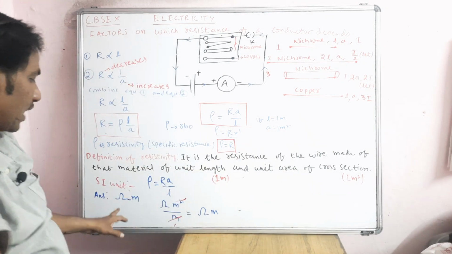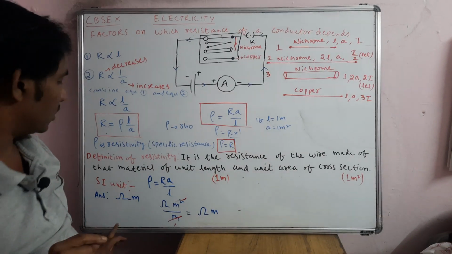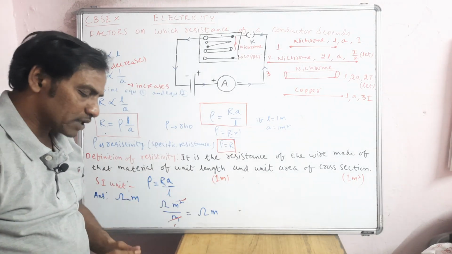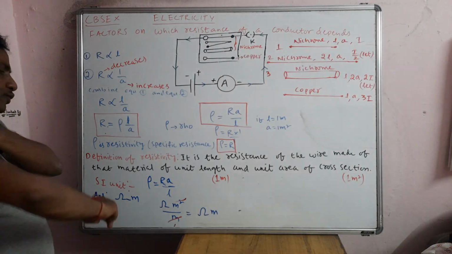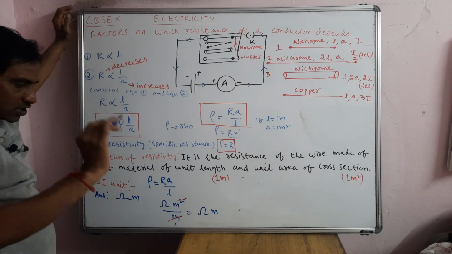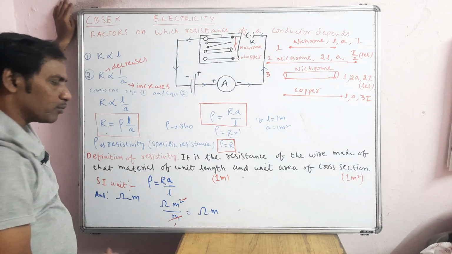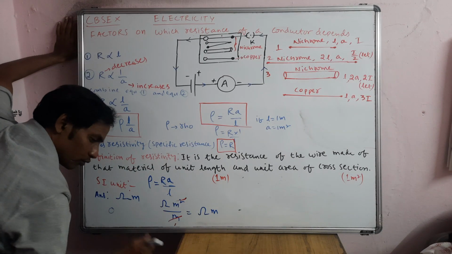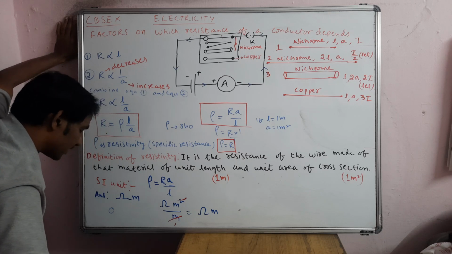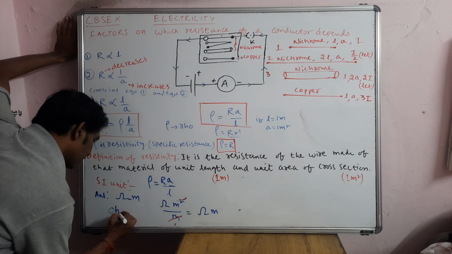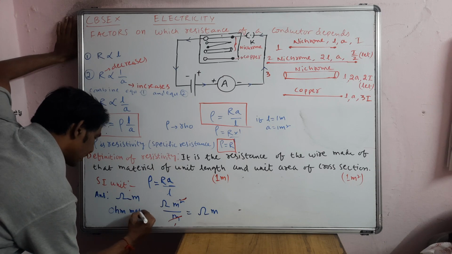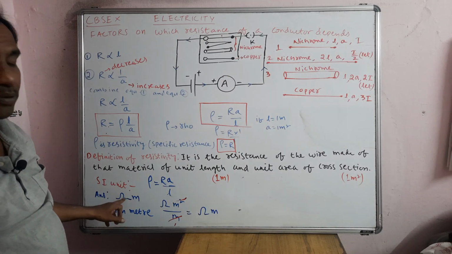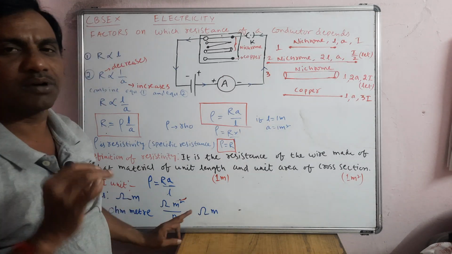In 11th class you will learn the rule for writing units, and based on that I wrote this. Some people may ask whether instead of the symbol we can write ohm meter in words. Ohm meter is also fine, O-H-M and meter, M-E-T-R-E. That is also fine, but generally most people prefer to write in the symbol form, the short notation.